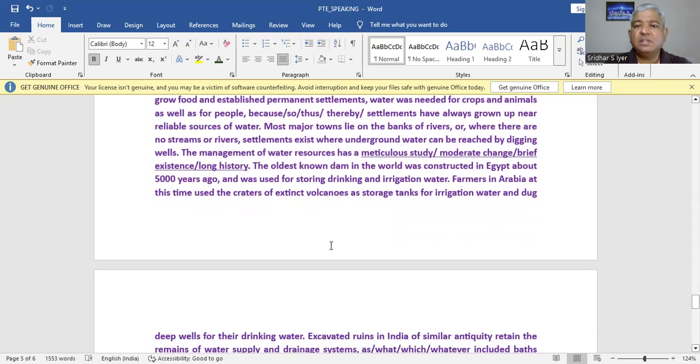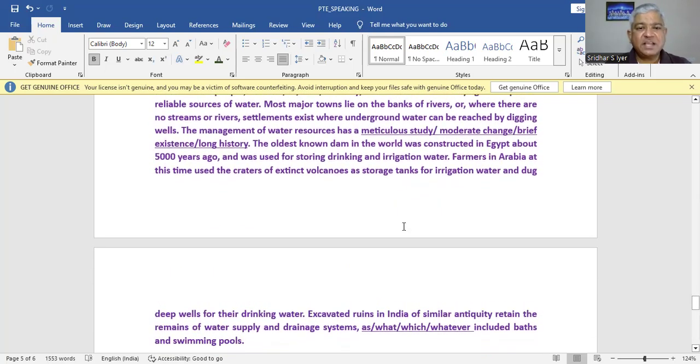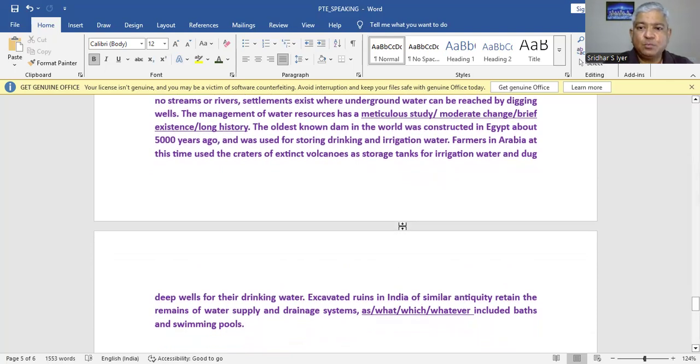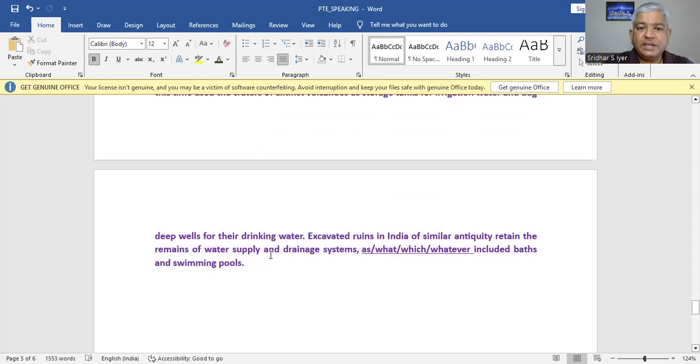The oldest known dam in the world was constructed in Egypt about 5,000 years ago and was used for storing drinking and irrigation water. Farmers in Arabia at this time used craters of extinct volcanoes as storage tanks for irrigation water and dug deep wells for their drinking water. Excavated ruins in India of similar antiquity retain the remains of water supply and drainage systems as, which, whatever included baths and swimming pools. So we are talking about here the two things.